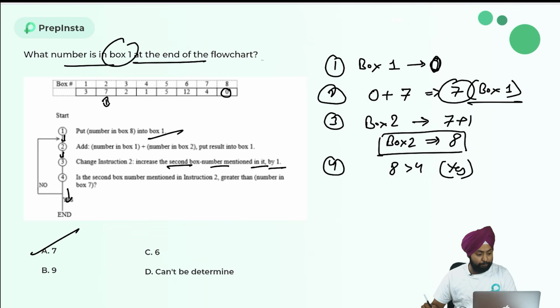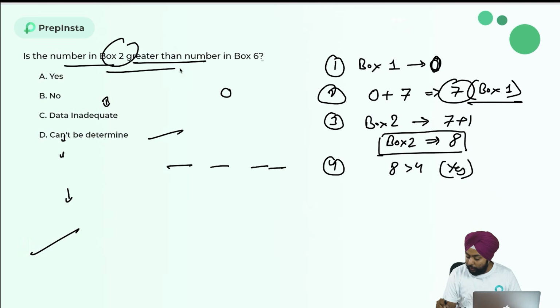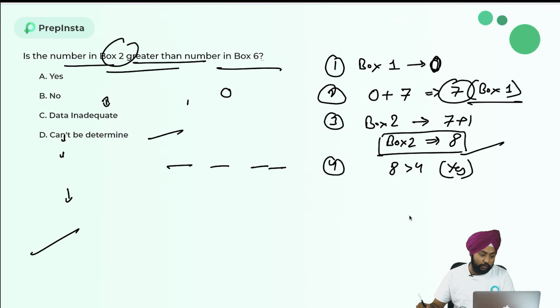Now we have: is the number in box 2 greater than the number in box 6? So let's check box 2 and box 6. Box 2 is having 8, whereas box 6 is having 12. So is 8 greater than 12? No. So my answer should be no. I will directly mark no as my answer. Cool guys, understood? Very simple.